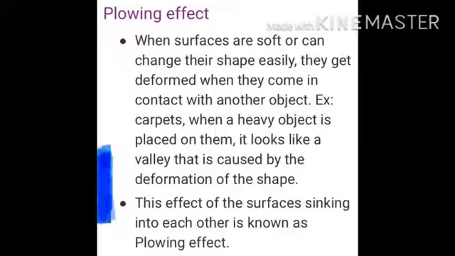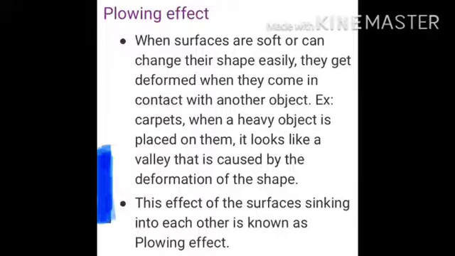Ploughing effect. When surfaces are soft or can change their shape easily, they can be deformed when they come in contact with another object. Example, carpets. When a heavy object is placed on them, it looks like a valley caused by deformation of the shape.